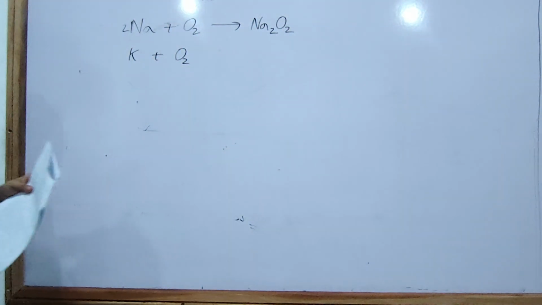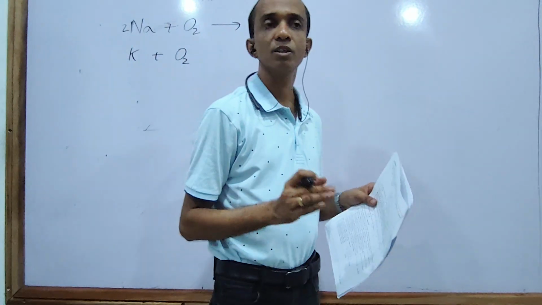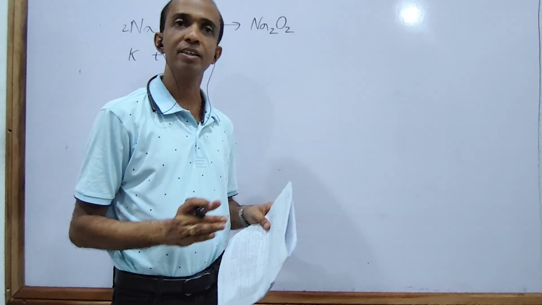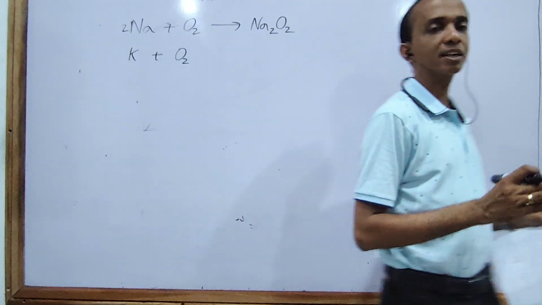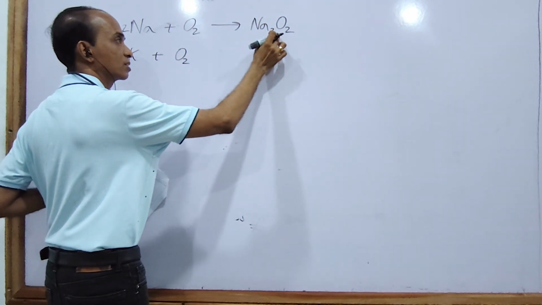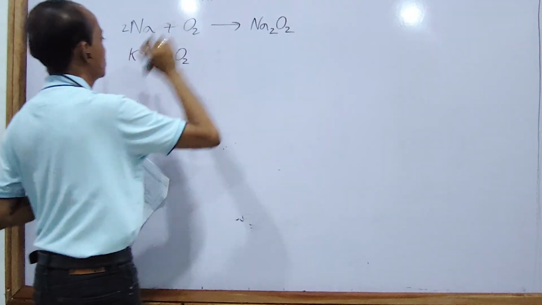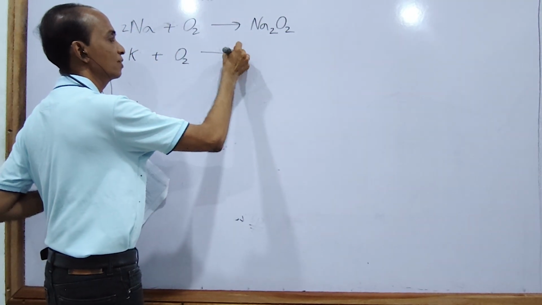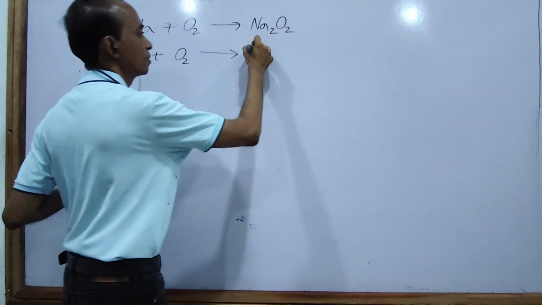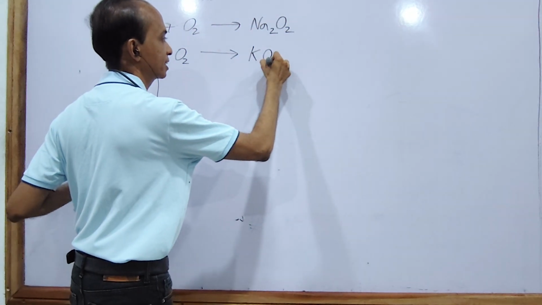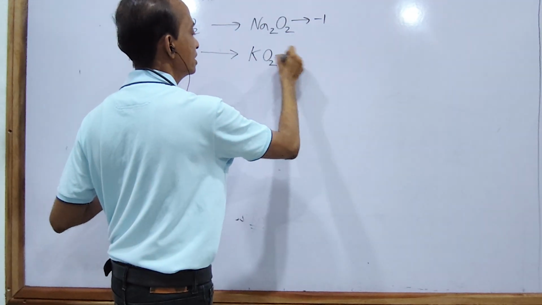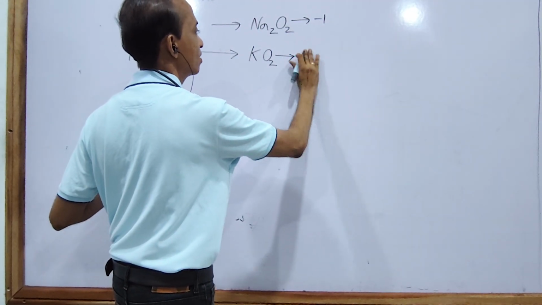That discussion is a reminder, especially for the 27 students, and the 2028 students also, they covered it in their units. Sodium peroxide has an oxidation number of -1. Potassium, if excess O2 is available, forms potassium superoxide, KO2. In the peroxide it is -1, and in the superoxide it is -1/2.